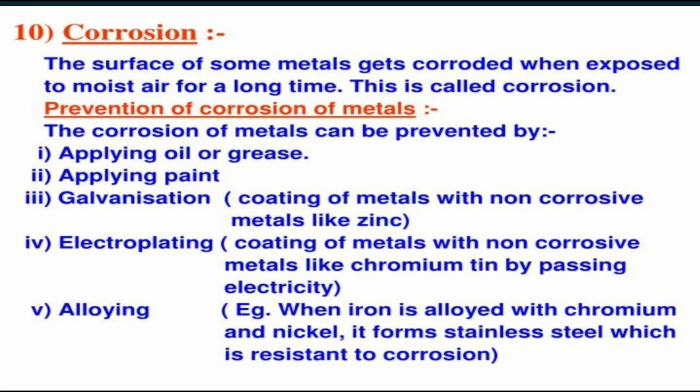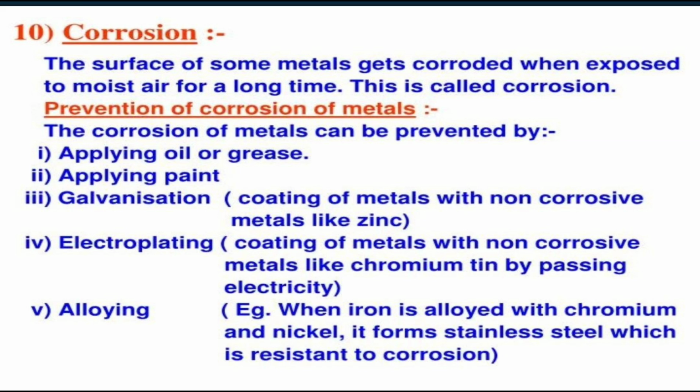The third method is galvanization. Now what is galvanization? The process of coating a thin layer of zinc on the surface of iron is known as galvanization. Clean iron sheets are dipped in molten zinc to deposit a layer of zinc on it. This process is called galvanization. Galvanized iron does not rust even if there is a scratch on the zinc layer.